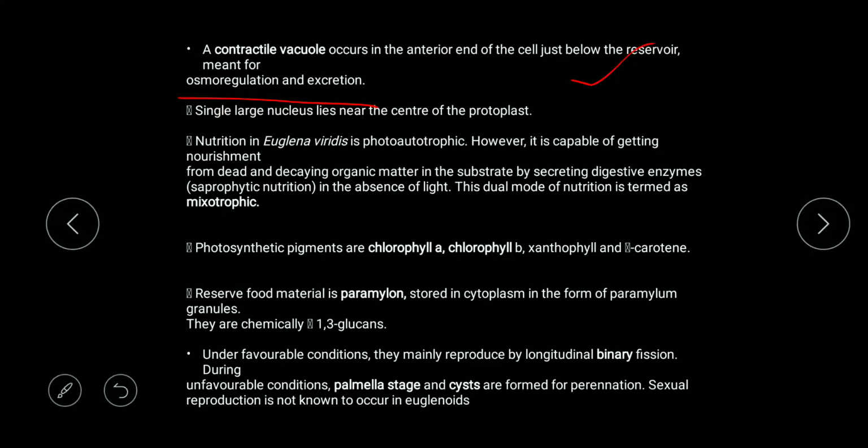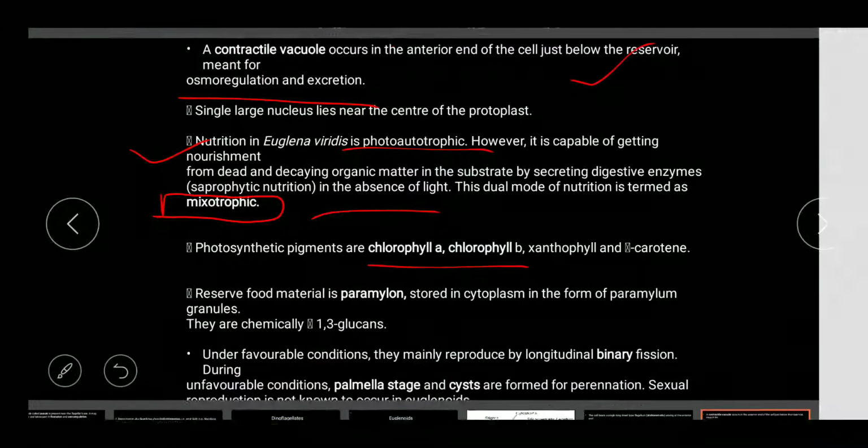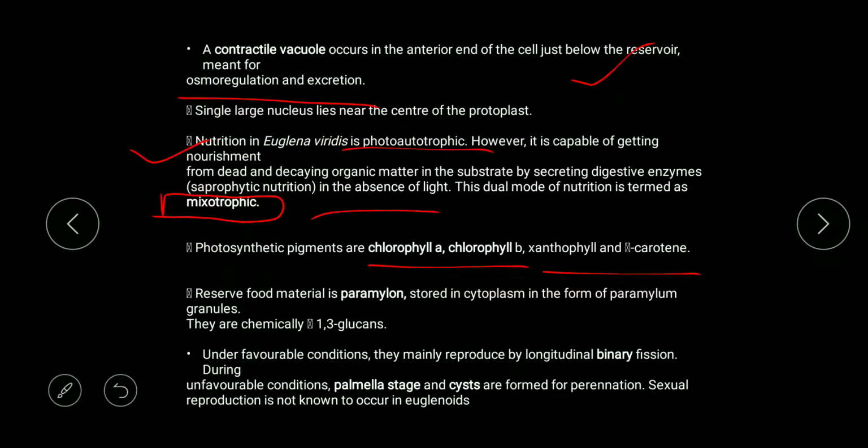Now the important part with respect to nutrition: they are photoautotrophic, and they are also capable of getting nourishment from dead decayed organic matter or substrate in the absence of light. So when light is present they carry out photosynthesis, when light is absent they carry out saprophytic nutrition, and this is termed the mixotrophic mode of nutrition, which we have discussed. Photosynthetic pigments are chlorophyll a, chlorophyll b, xanthophyll and beta carotene. Reserve food material is paramylon, as we have discussed. It is made up of beta-1,3-glucan.